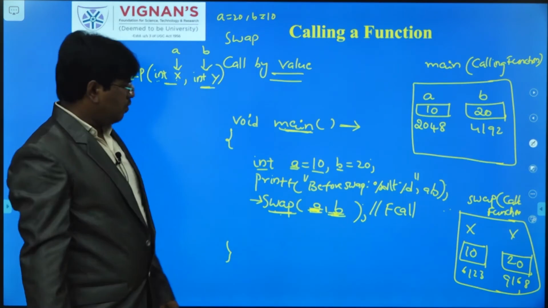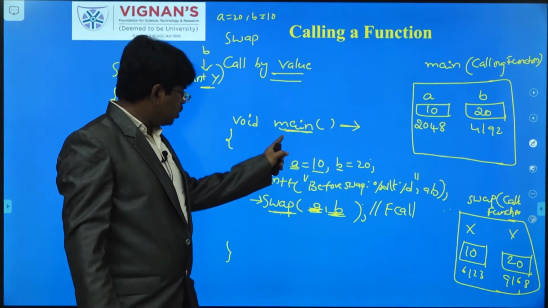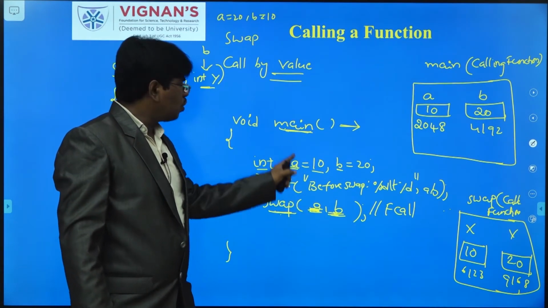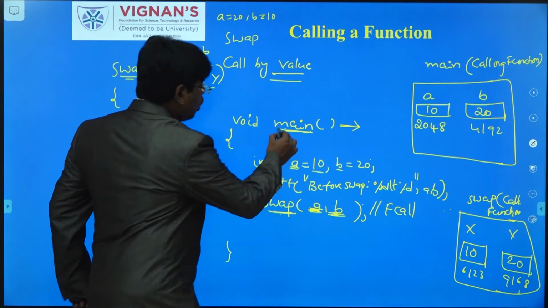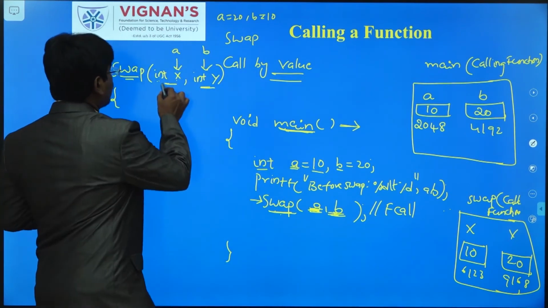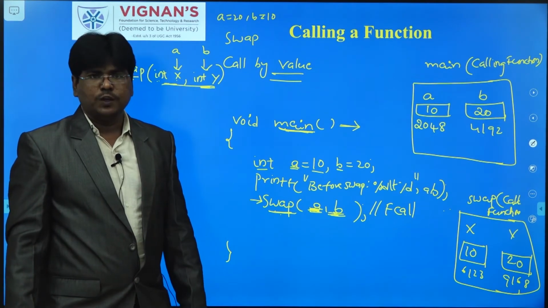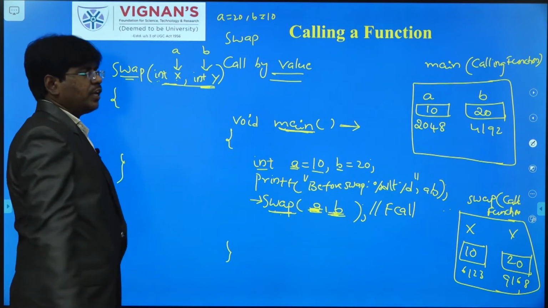Okay. So what happens? You have to understand here, this is very, very important. Whenever a function call is made, the arguments of the calling function will be copied into the arguments of the called function. That is the process of call by value. So after that, I am writing here the logic.